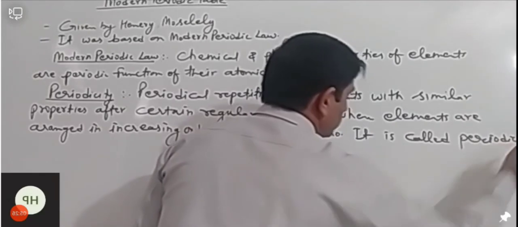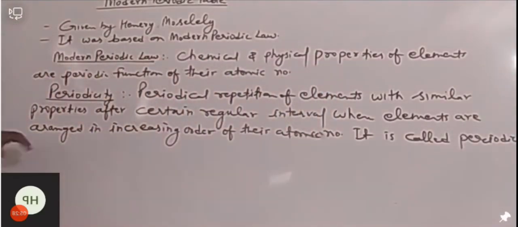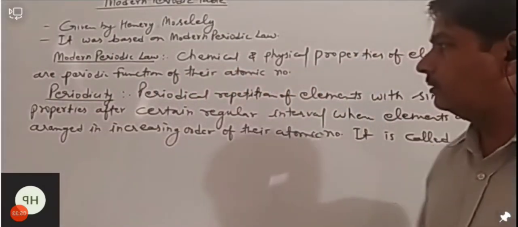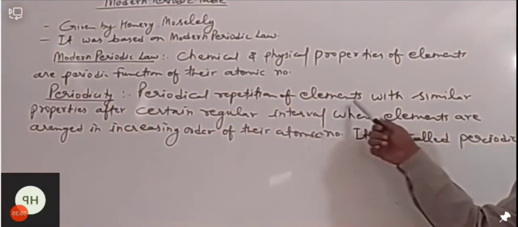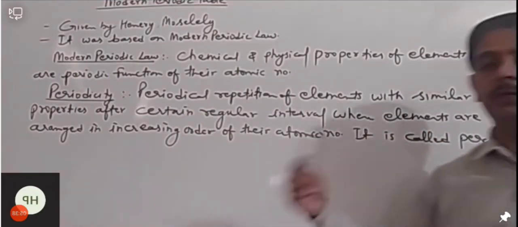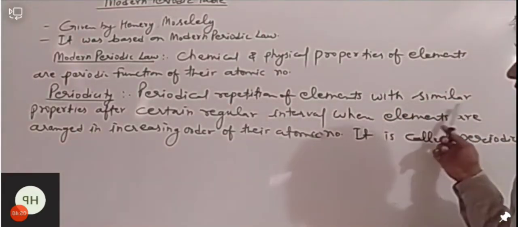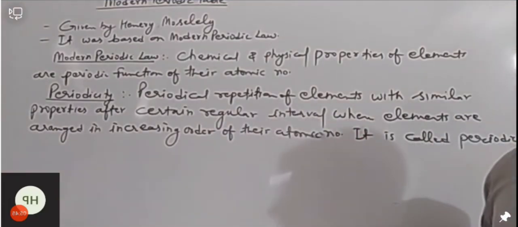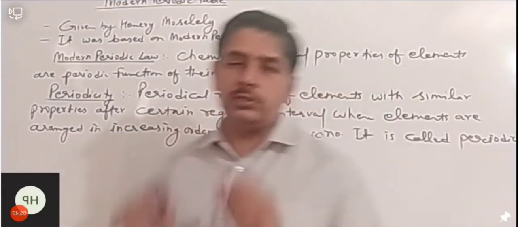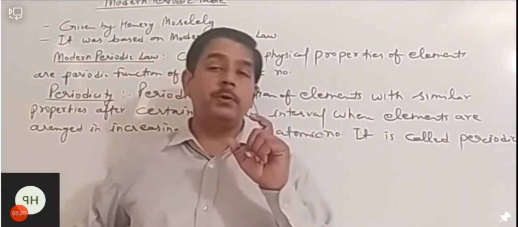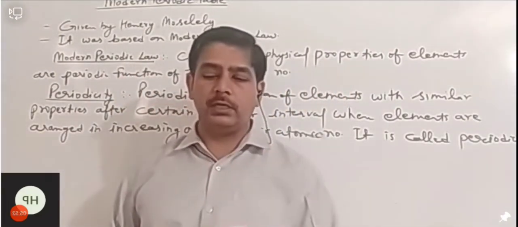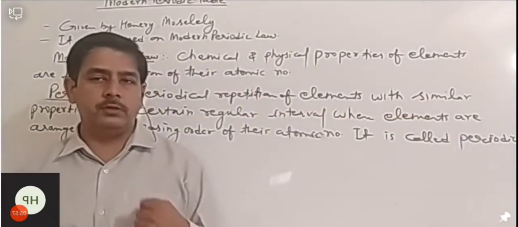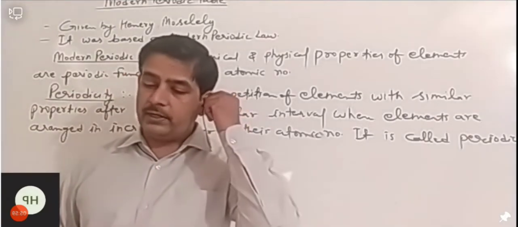It will be clear to you when we discuss the periodic table, but right now you can understand what periodic repetition of elements is. In a period, elements repeat themselves with similar properties after a certain regular interval when elements are arranged in increasing order of their atomic number. So this property of the periodic table is called periodicity. Why is this periodicity there in the periodic table? We can find out the reason.